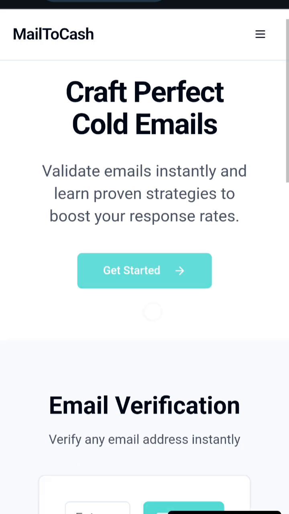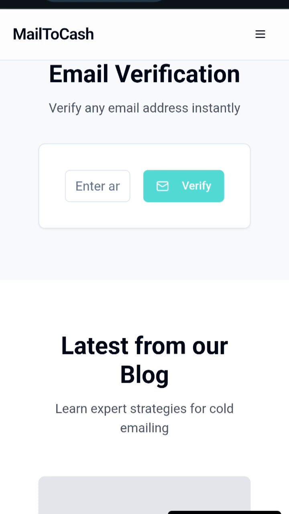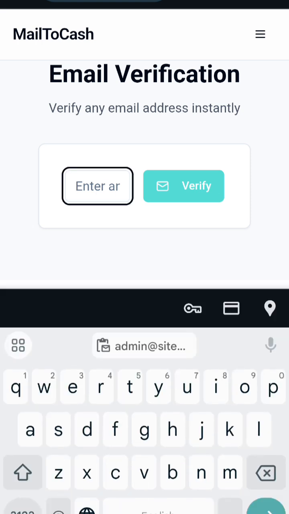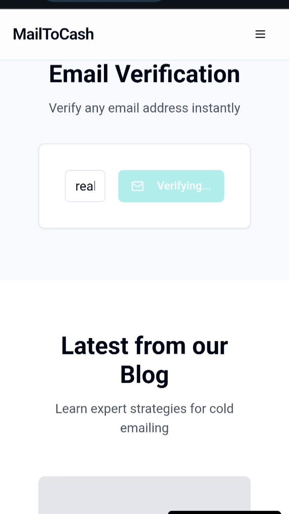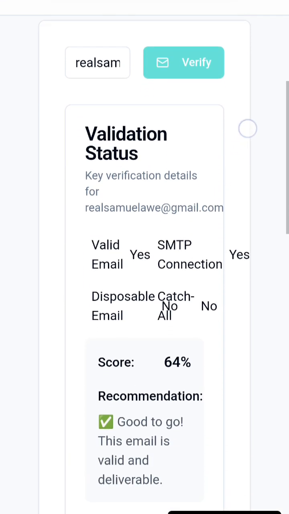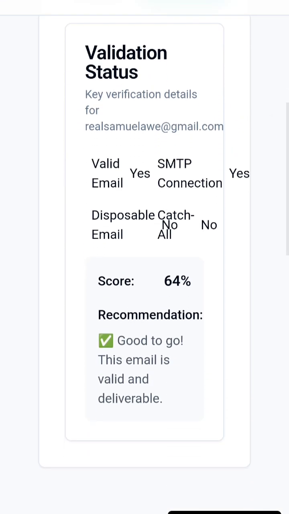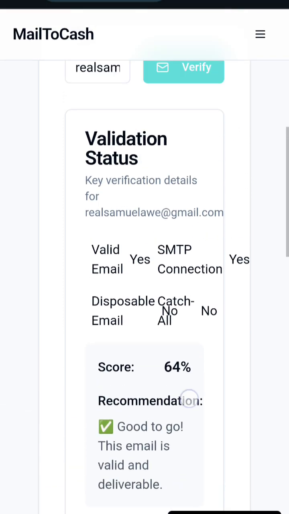So let's click on that. And we can enter an email. Let's enter this email and click on verify. It's saying verifying, and let's see. So the email has been verified. Look at that. Validation. Valid email: yes. SMTP connection: yes. Disposable catch: no. Score 64%. Recommendation: good to go. This email is valid and very okay. I love this.